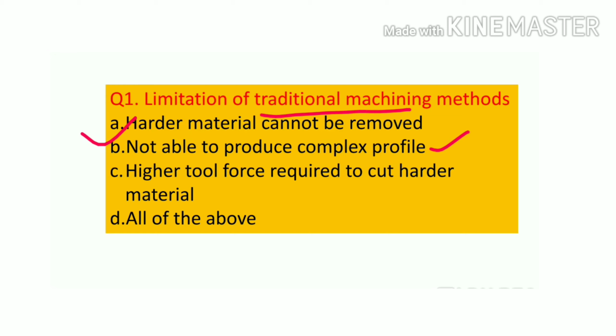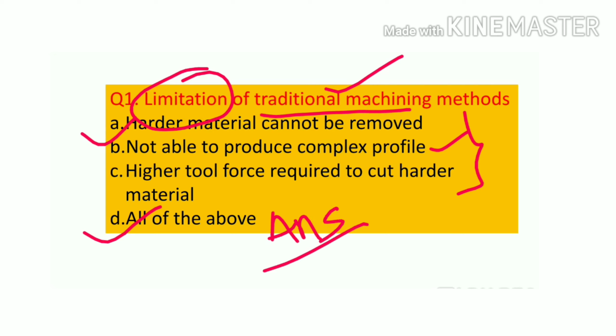So the answer to this question is all of the above. These are all the problems regarding traditional machining, so technically we call them the limitations of traditional machining. So this is your answer, option number 4D, all of the above. Now let's move to the next question.